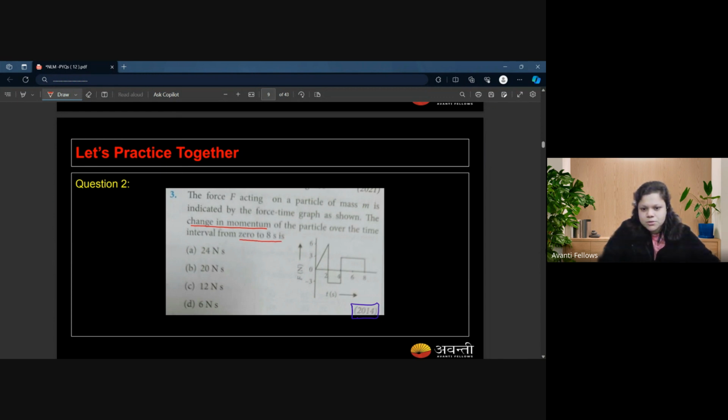Let me mark a few things over here. This is 0. This point is 6. Again, this is 0. This is negative 3, and it is also negative 3. Here you have 2. You will have here 4. And this point is 3. And this is 8. So I marked all the important points. Force is on the y-axis and time is on the x-axis.